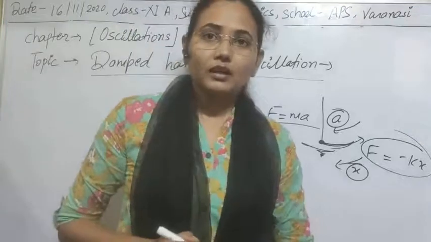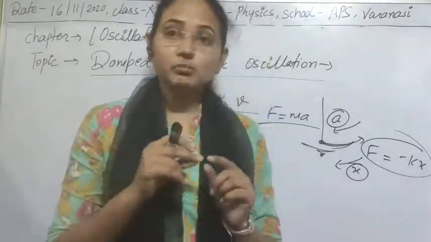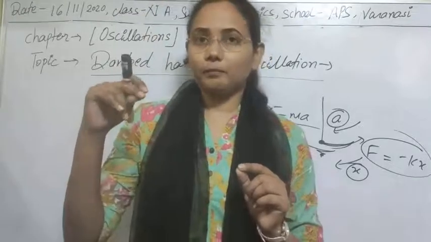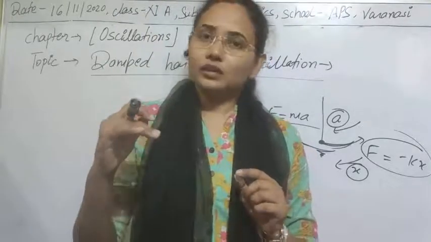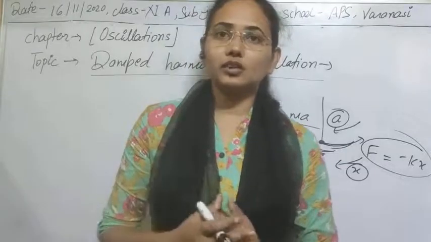As you know, the greater the speed of the particle, the greater the disturbances, so the greater the kinetic energy of the system.